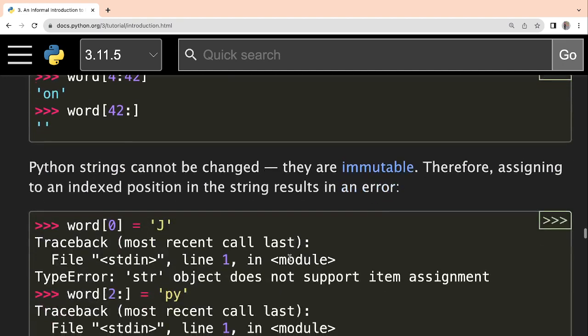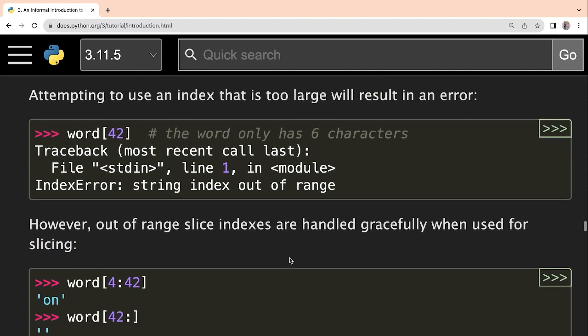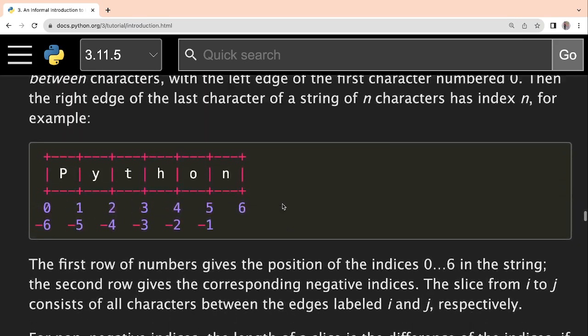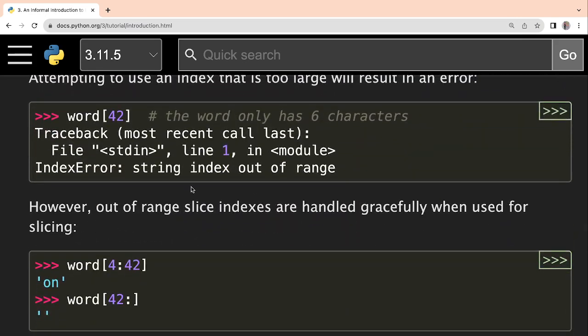Now one very important thing is mentioned here, and that is about the indices. I already showed you that if my string was hello and I was trying to print the character present at index 10, I got an index error. Similarly here you are getting an index error because word of 42, there is no index 42 in the word Python, and that is why you are getting the error.